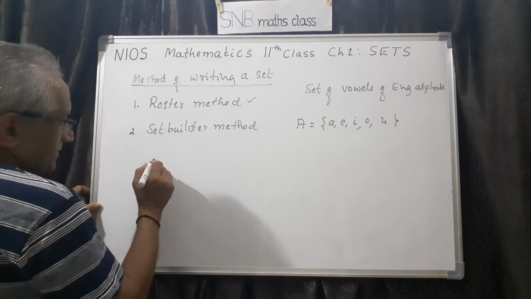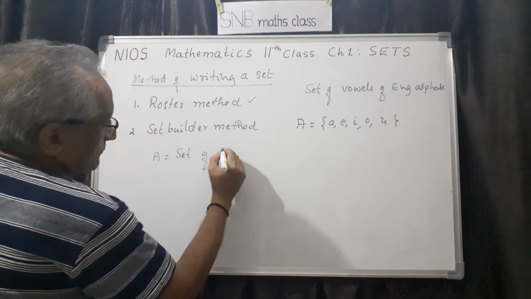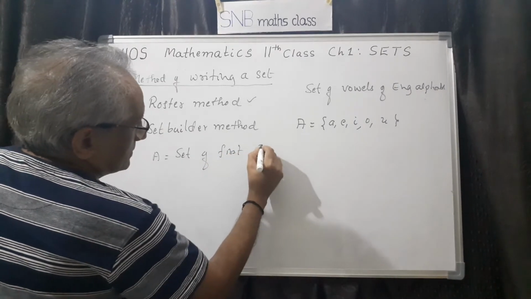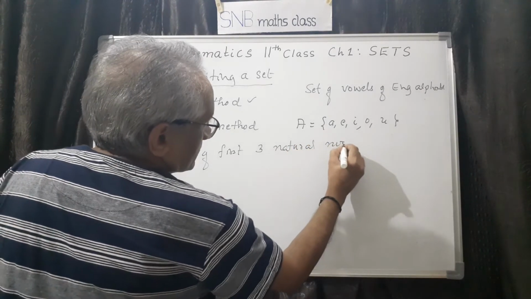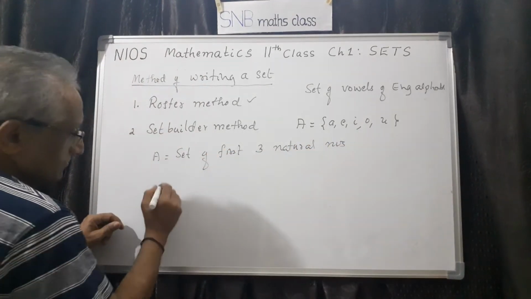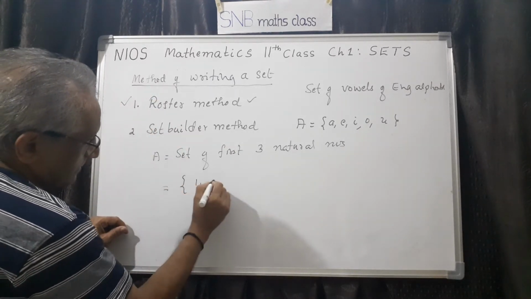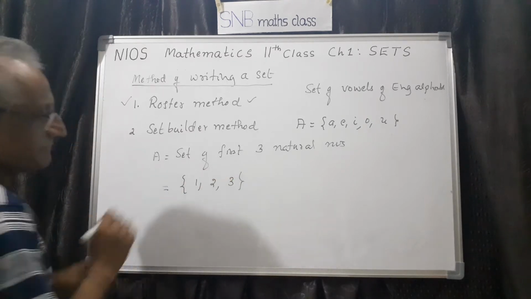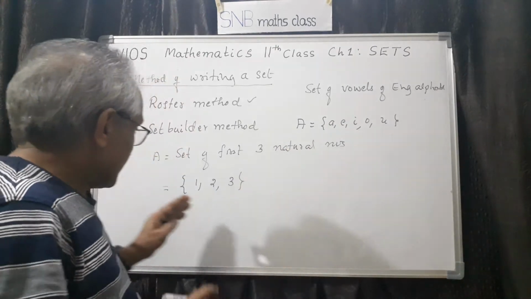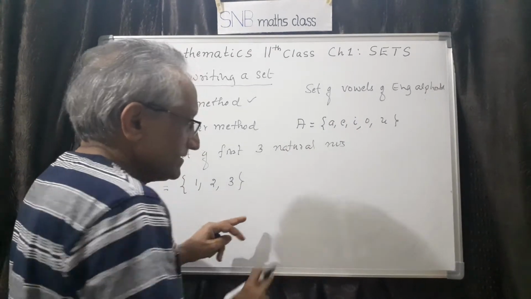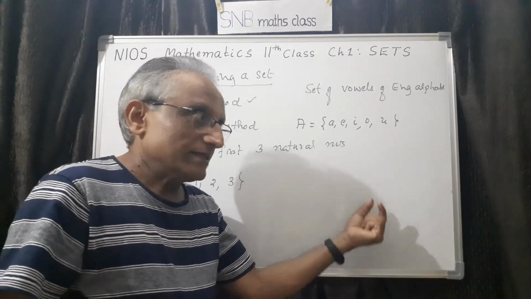Say for example, if I take A equal to set of first 3 natural numbers. So this is given in words. So if I want to use this roster method, then I should write like this: 1, then 2, then 3. Suppose a set of days in a week, then you can write W equal to, flower bracket, then Sunday, Monday, Tuesday, Wednesday.